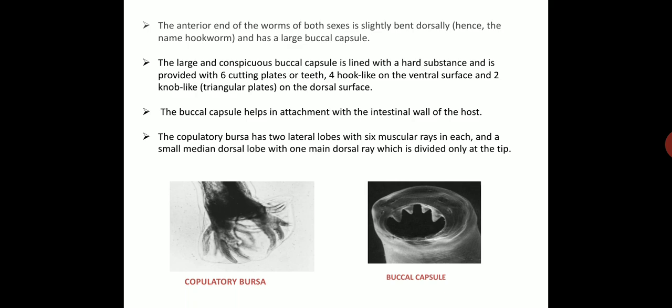The copulatory bursa has 2 lateral lobes with 6 muscular rays in each, and a small median dorsal lobe with 1 main dorsal ray, which is divided only at the tip. Here is the picture of the copulatory bursa.